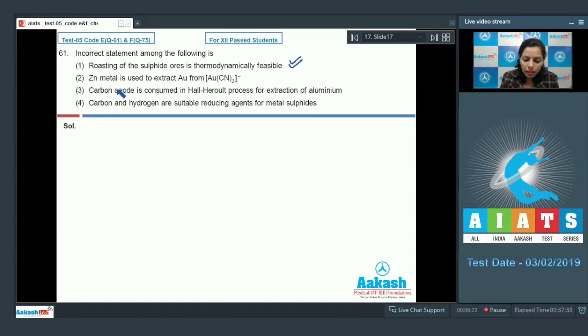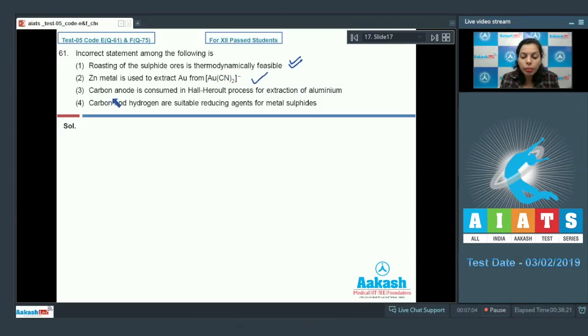Further, zinc metal is used to extract gold from gold cyanide, [Au(CN)2]−. This is an ion which is given here. We should know that extraction of gold is also done by the process of hydrometallurgy, in which leaching is the process that's taking place. And when gold ore is treated with sodium cyanide, then there's the formation of a complex. And the anion that's shown here is the complex anion of that substance. So zinc metal is used to obtain gold from that. Basically, when this complex is treated with zinc, there is the precipitation of gold. It means this statement is also correct.